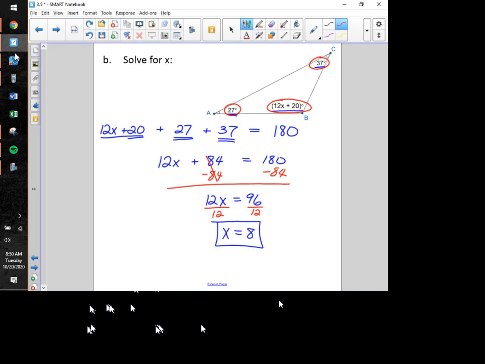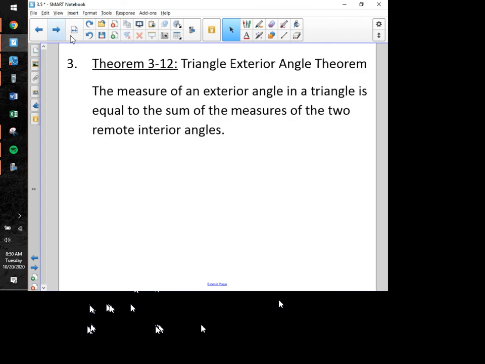All right, so the triangle sum theorem is really important. You're going to use it a ton during the course of the year. The good news is, everybody, it's not an overly difficult theorem to figure out. You just need to take your time and be patient with it and try to set up equations rather than trying to do too much work in your calculator.